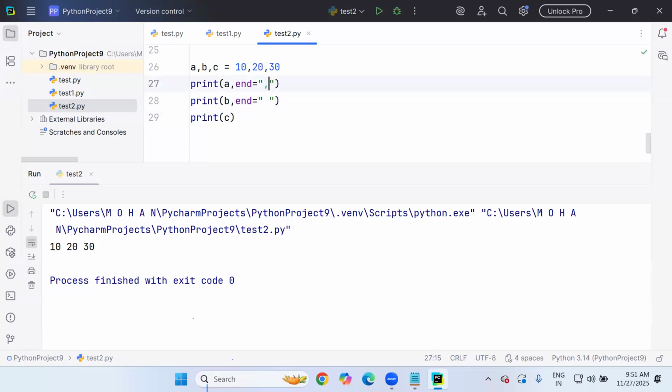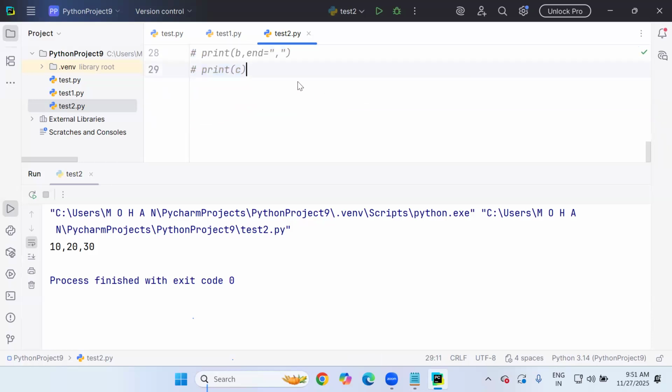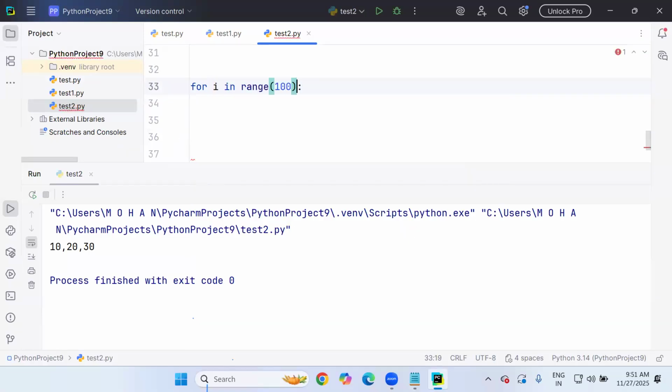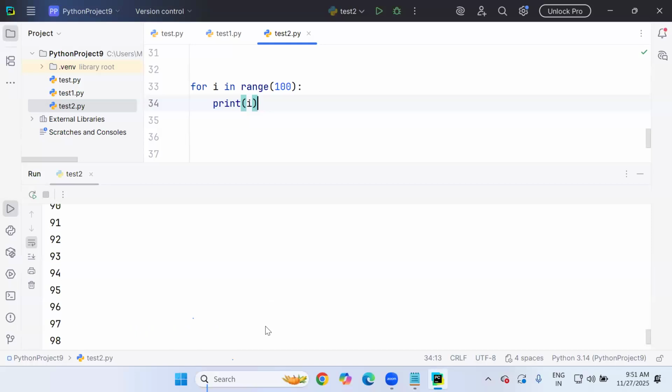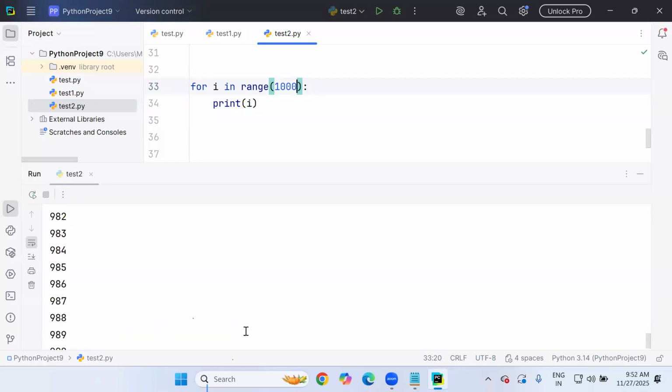Along with the end attribute, we can also give a comma sign like this. So you can separate them: 10 comma 20 comma 30. These are the techniques, sir. I'll give justification. You may still doubt where the end attribute is required, what is the necessity. Don't worry about understanding this for loop yet; actually, I'm giving justification for this. Generally, for i in range of 100 values, I'm printing, sir, print i. This loop can print 100 values. How did it print 100 values? Line by line, right? If I give 1000 values, again it prints 1000 values, right? How did it print? Line by line. If I want to see my output, I have to keep on scrolling.